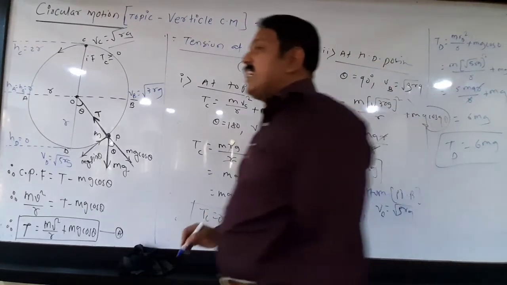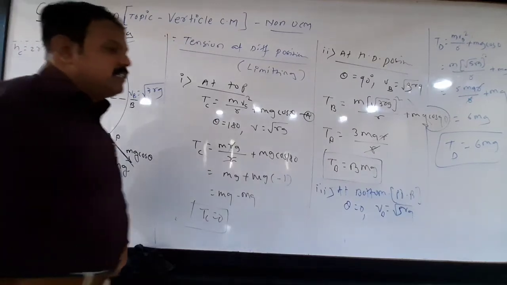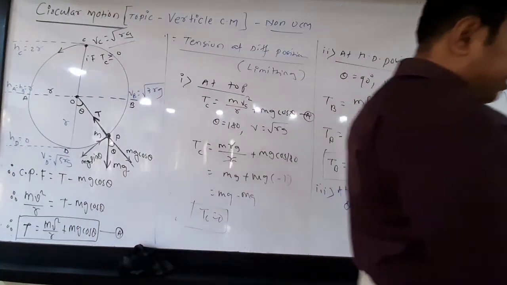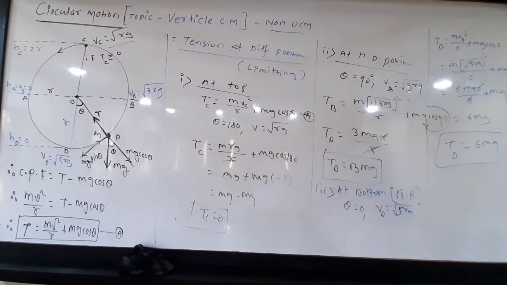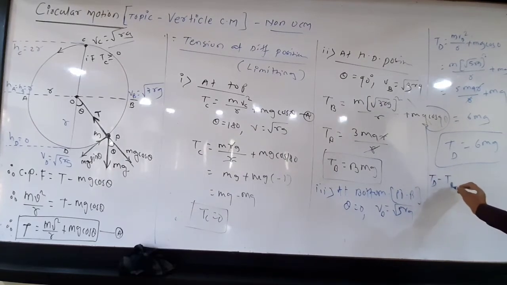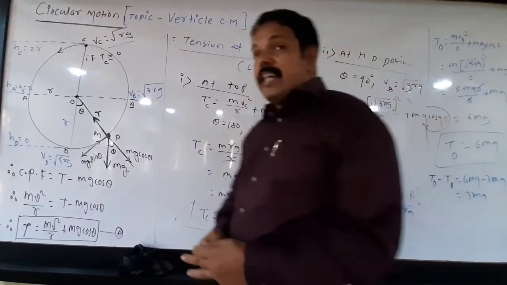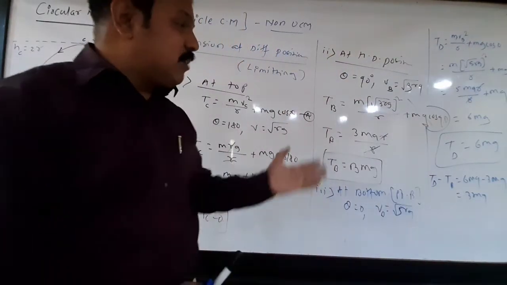If it is greater than 6mg, okay, but it should not be less than 6mg. But the difference in the tension is always constant. It means that tension at D minus tension at B equal to 6mg minus 3mg. So that difference is equal to 3mg. Means tension at the bottom is not always 6mg.